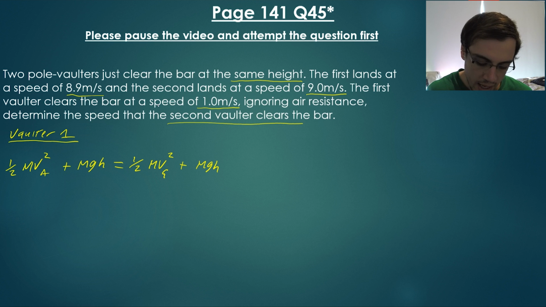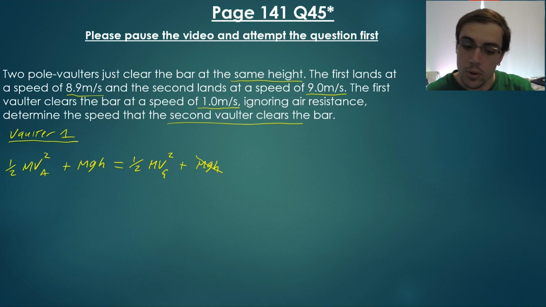Now, the key thing here is when they land and actually hit the ground, their gravitational potential energy is going to be 0, because they've got nowhere else to fall. So we can eliminate that term because there is no energy left in there.